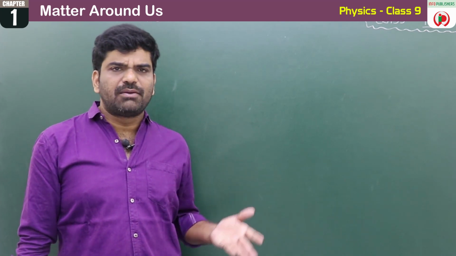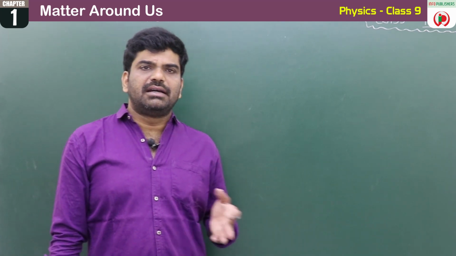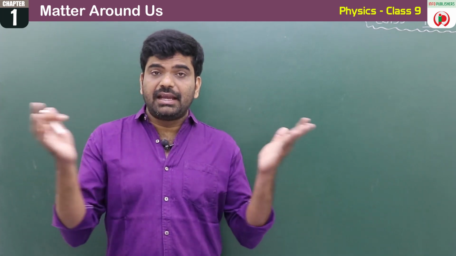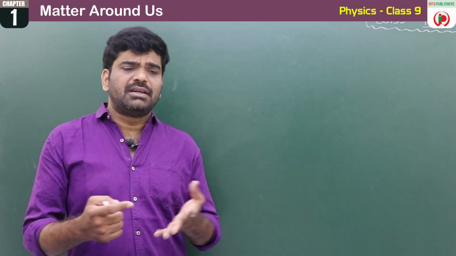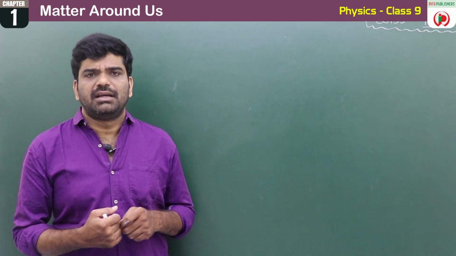So we drink plenty of water. Yes or no? And the air around us, we can't see the air but we feel the air, and in that air so many gases are present, like oxygen, nitrogen, water vapor, and inert gases also. Even carbon dioxide is also present, but a very small percentage of carbon dioxide is present in the air.